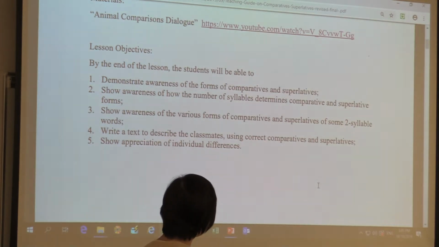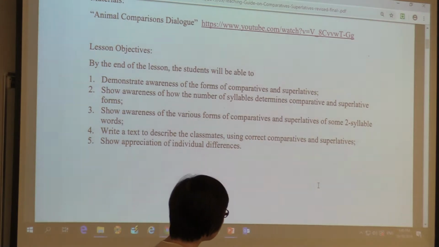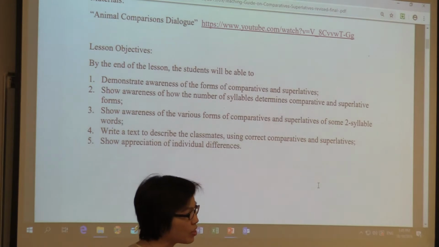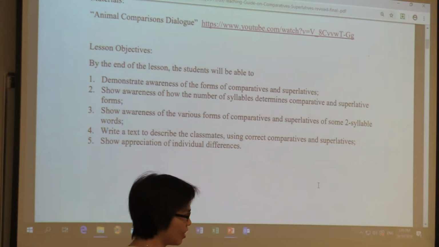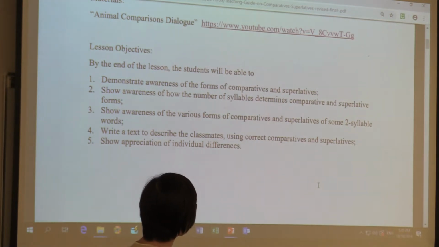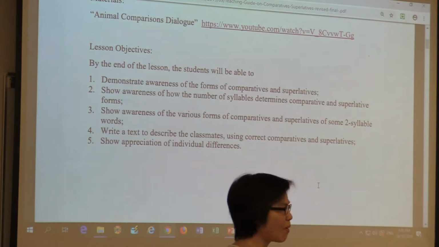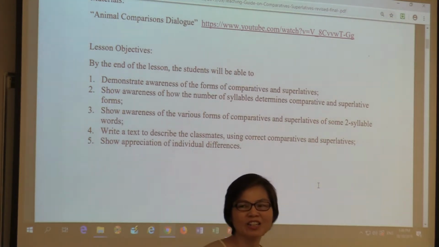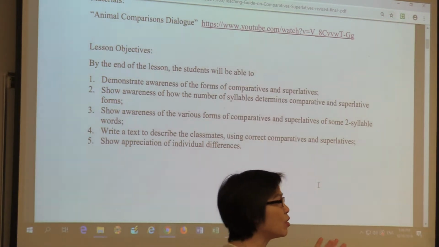And then point 4, write a text to describe the classmates using correct comparatives and superlatives. Okay, so using the language to write a text to talk about their friends or their classmates. And finally, show appreciation of individual differences. This part is not directly related to language, but nowadays when we say we teach English, we have got different domains.